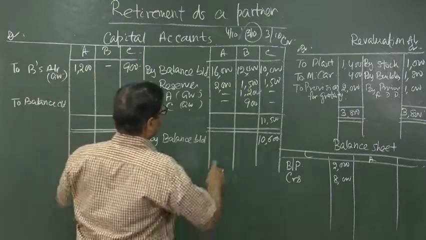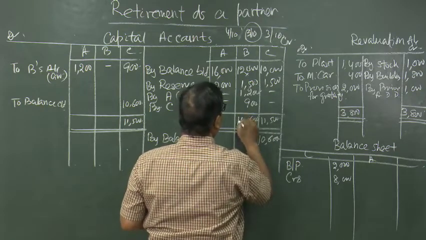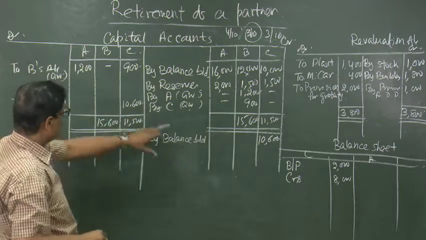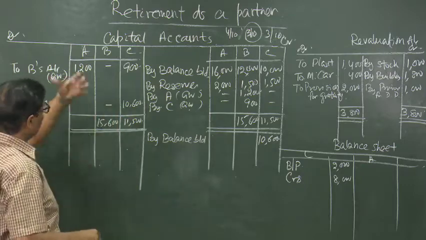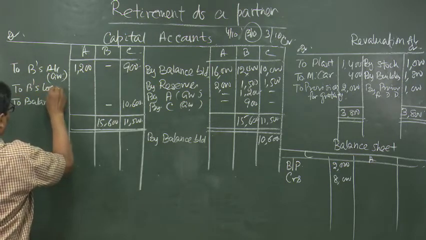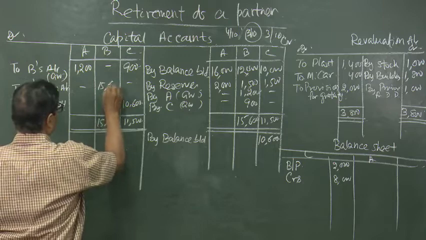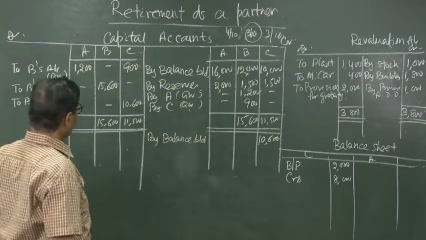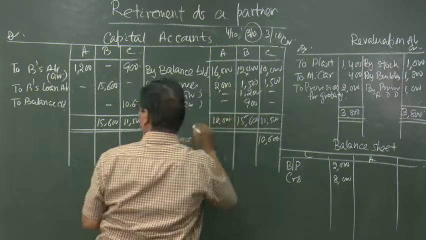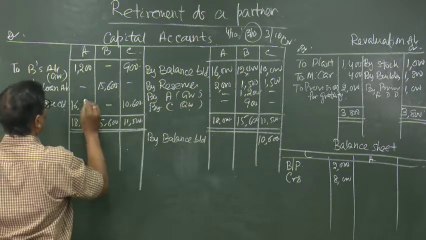B, 15,600. This 15,600 is not going to be balance carried down, rather this amount will be converted to his loan account, B's loan account. That is a 10% loan, it will be converted to 15,600. Then we have got A's capital account, it is 16 plus 2, 18,000. 18,000 minus 1,200 is 16,800.